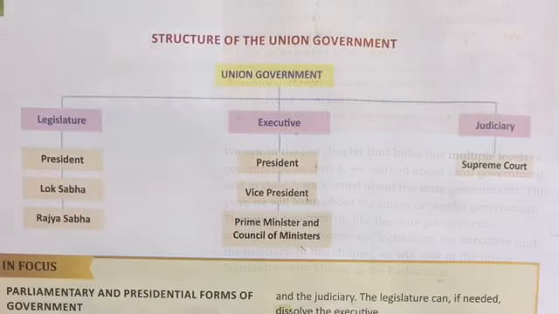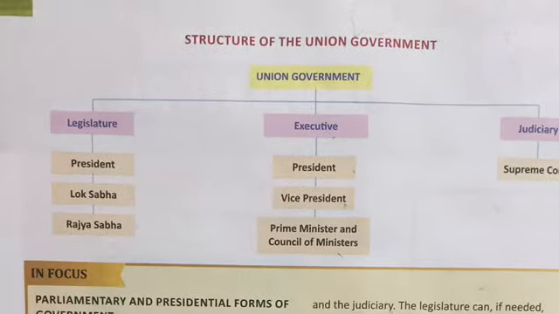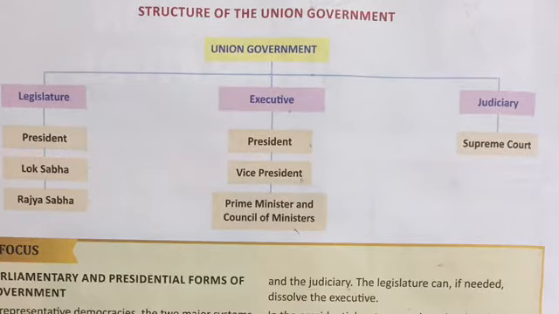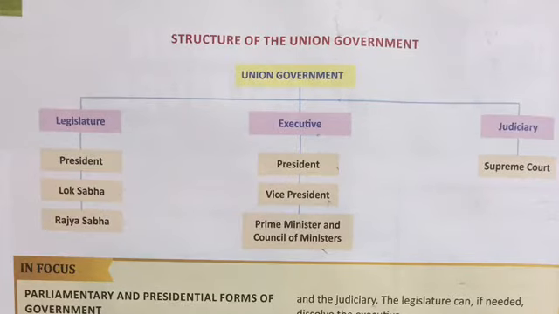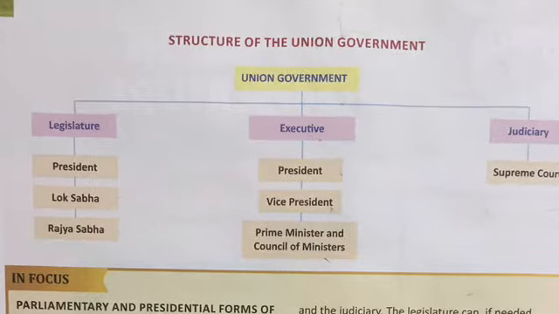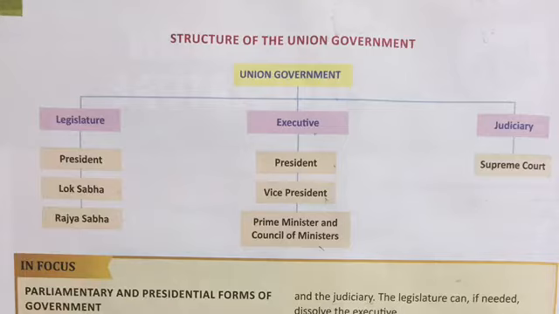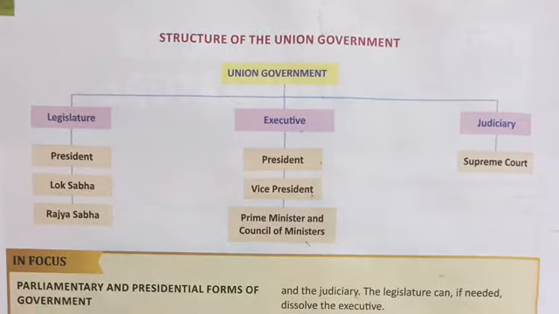The first organ of union government, that is legislature, consists of the president, which is the head of the country, Lok Sabha and Rajya Sabha, that means both the houses of parliament. Next is executive. Executive consists of the president, again the head of the country, vice president and prime minister and its council of ministers. And the third organ, that is judiciary, consists of Supreme Court and other courts.